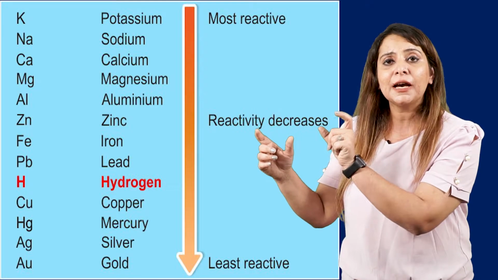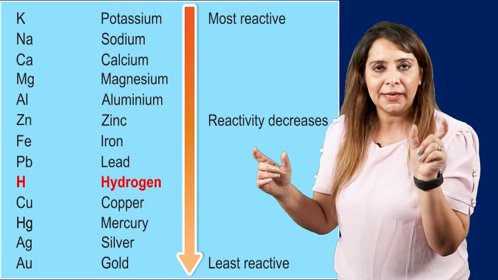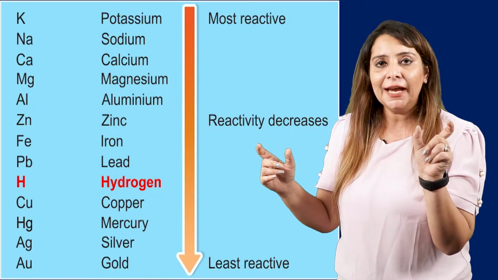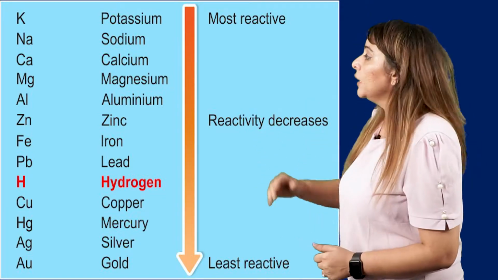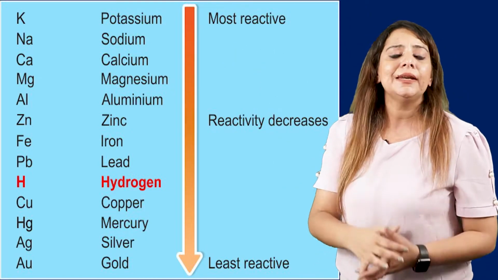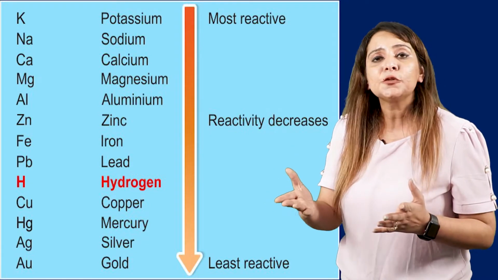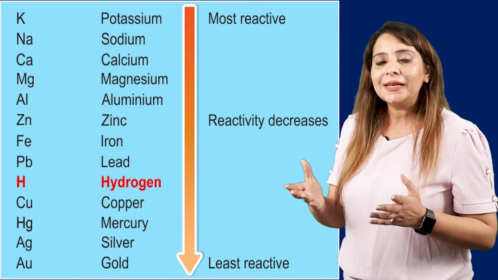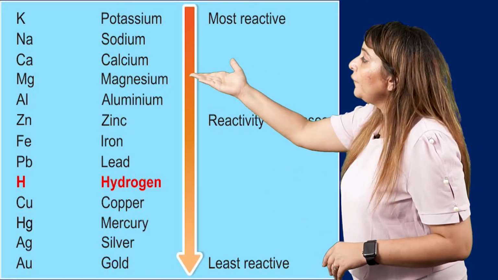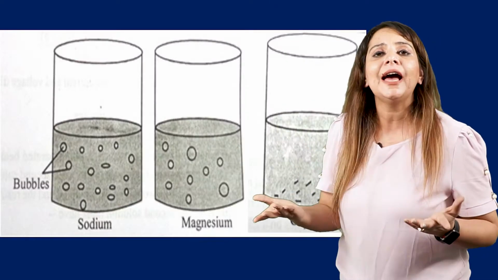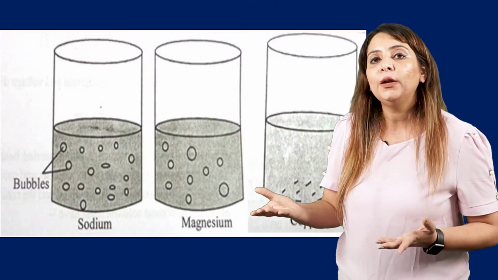And we have already done in the chemical reactions that in order to carry on the displacement reaction, the element which displaces another element from its compound has to be more reactive. Now in this case, copper is placed below hydrogen in the reactivity series. So that means it cannot displace hydrogen. So if it cannot displace hydrogen, how will the reaction occur? How is it going to combine with hydroxide?